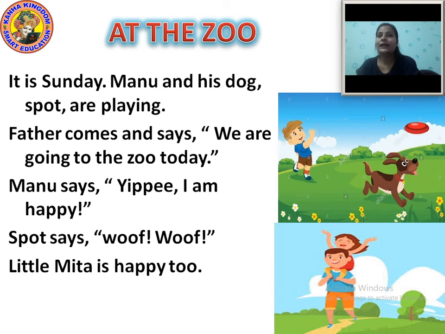Sport is the dog of Manu. You can see in the picture the boy is playing with the dog. That boy is Manu and the dog is Sport. They both are playing with a ball. On which day? On Sunday. They are playing on Sunday.